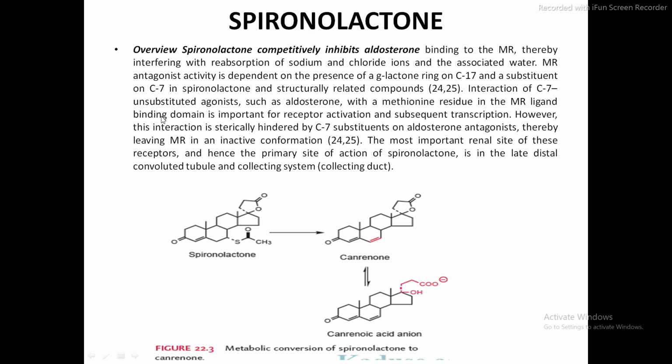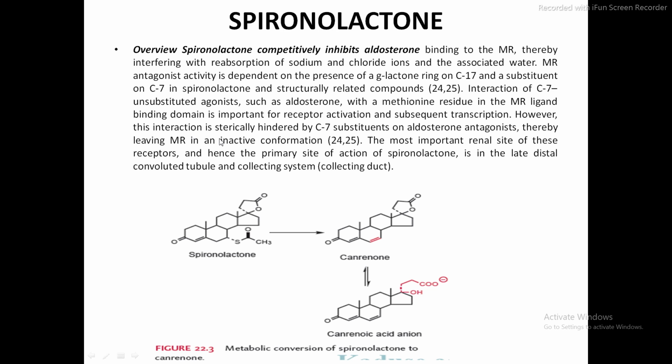So interaction of the C7 unsubstituted agonists such as aldosterone with a methionine residue in the MR ligand binding domain is important for the receptor activation. So these agonists such as aldosterone react with the MR receptor, but on the MR receptor they interact with the methionine residue. So there is a methionine residue in the MR receptor. With this the aldosterone will interact and show its agonist activity.